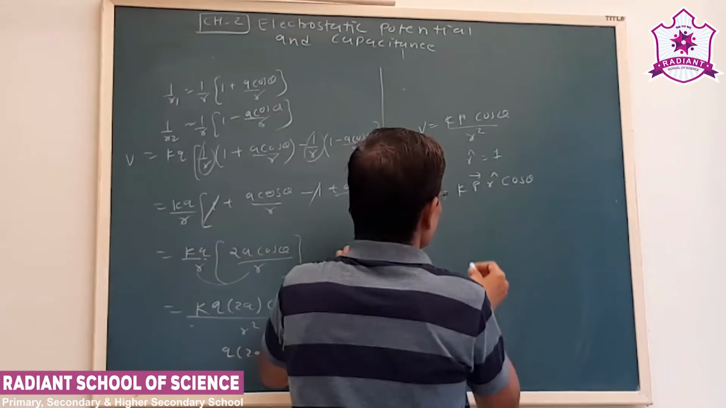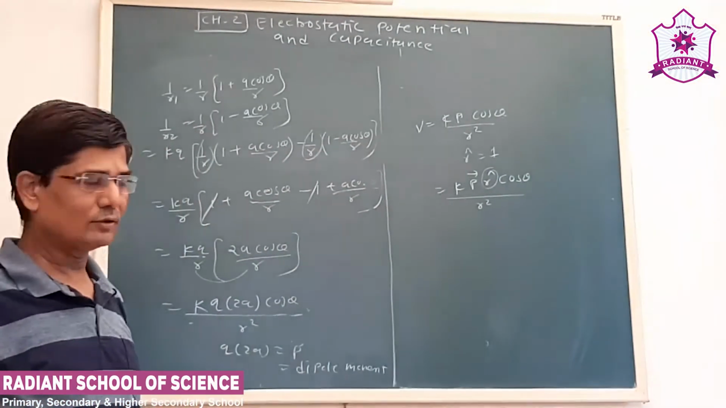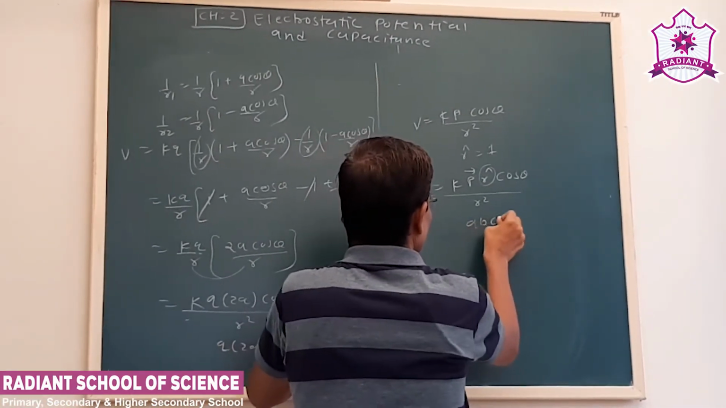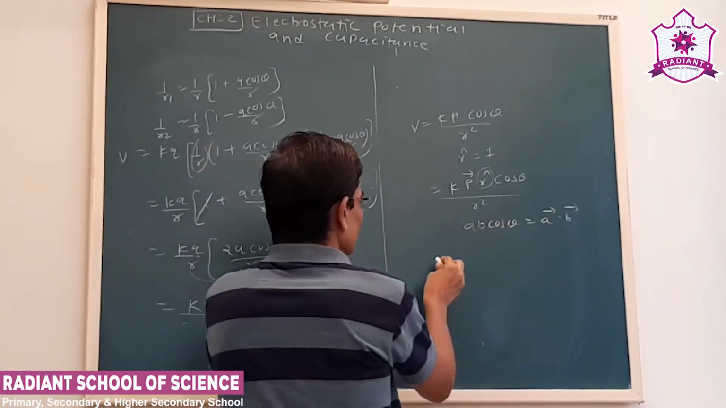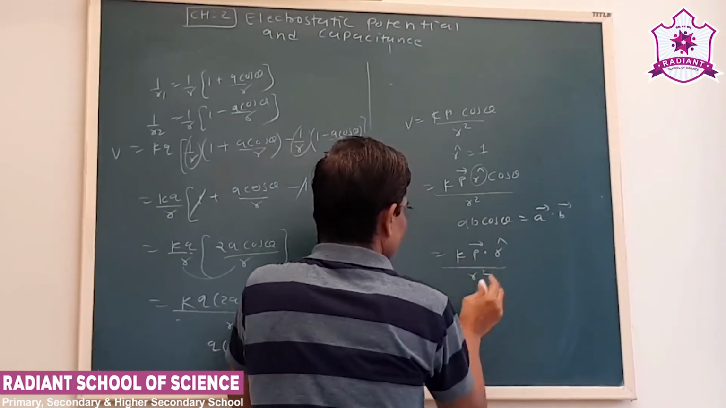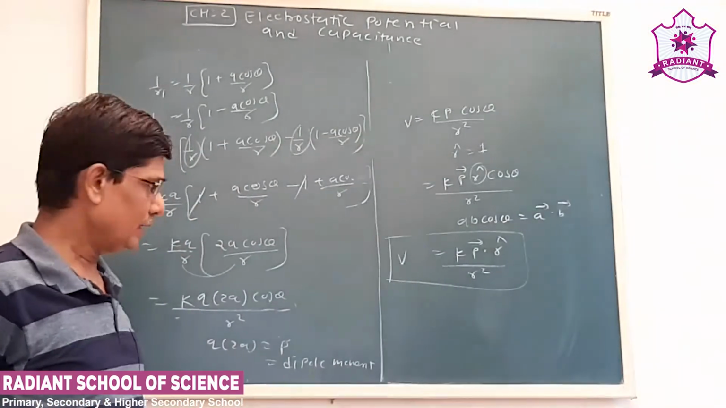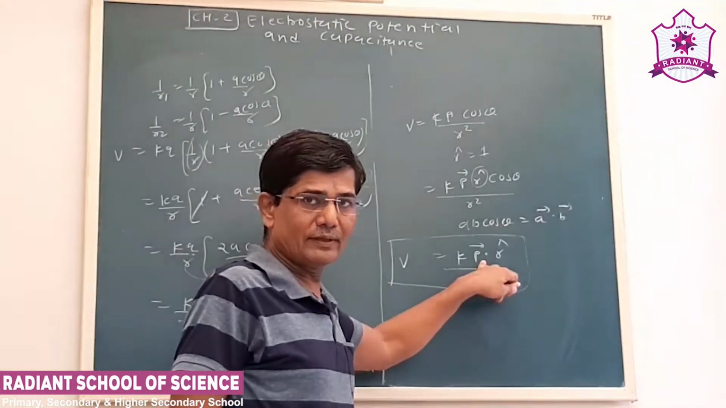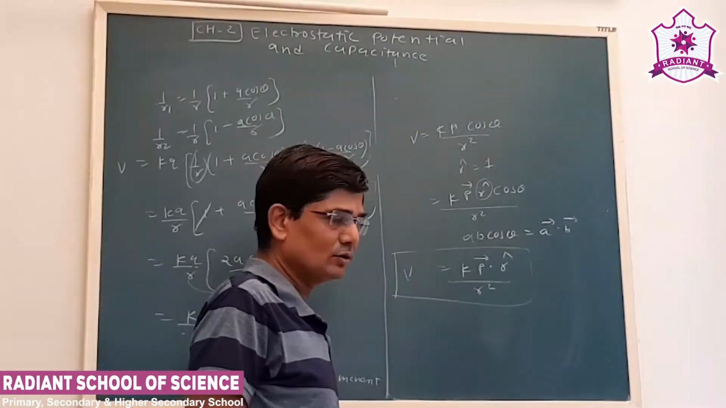Okay, so if I multiply with r caret, no change in this value. Now recall the property of the dot product. AB cos theta is A dot B. So similarly here also, A dot r caret upon r square. So this is the formula for electric potential due to electric dipole. Now P is nothing but our dipole moment, r caret is unit vector. So V is equal to K P dot r caret upon r square.